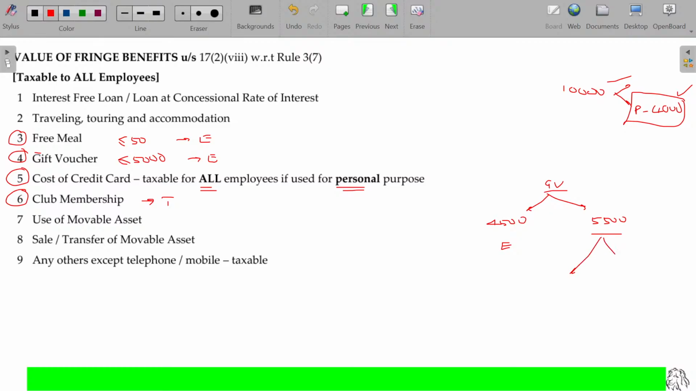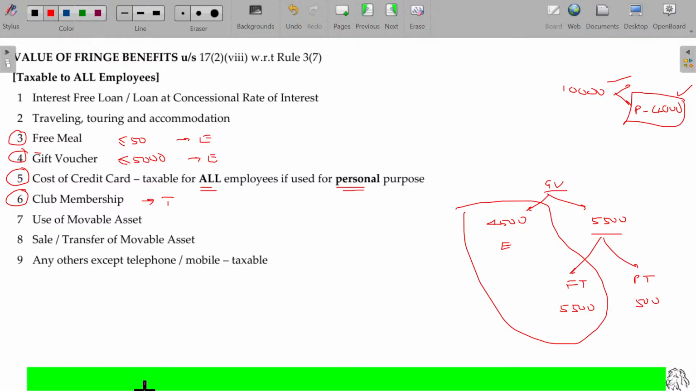We have two angles. One is fully taxable. Another one is partially taxable. The amount in excess of 5,000, that 500 only is taxable. Two angles are there. Currently, we follow this one in all the scenarios. If the value is more than 5,000, fully taxable. If it is less than 5,000, fully exempted. Clear?